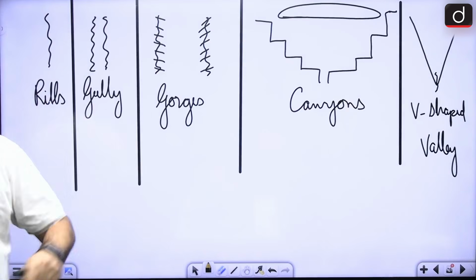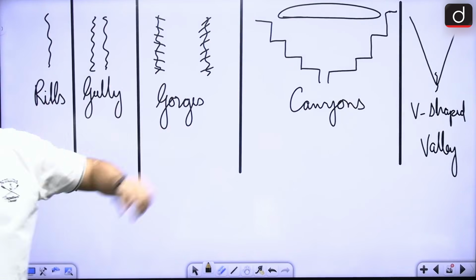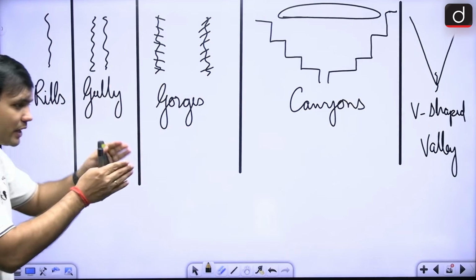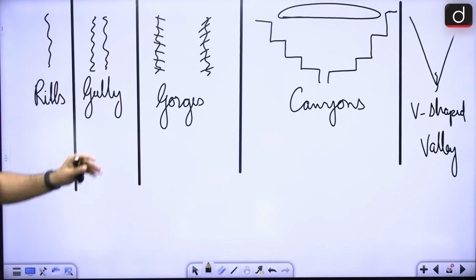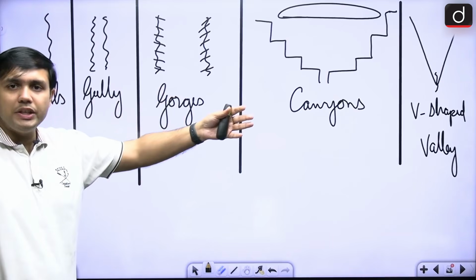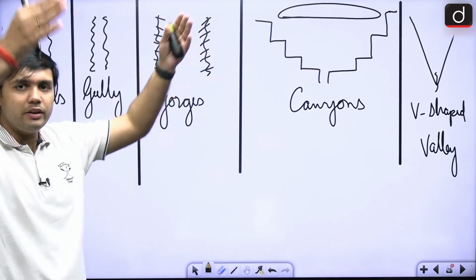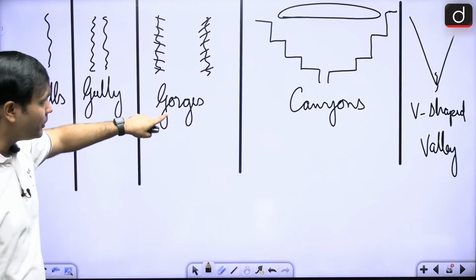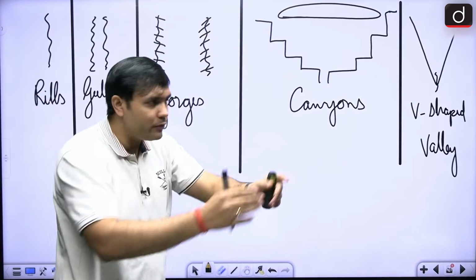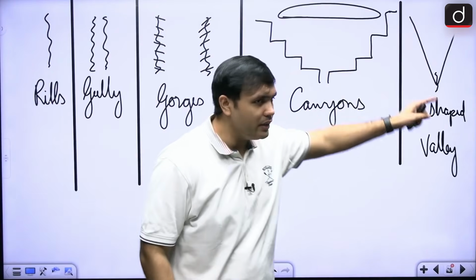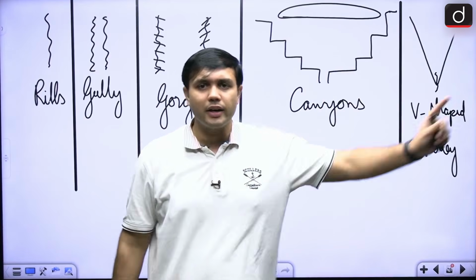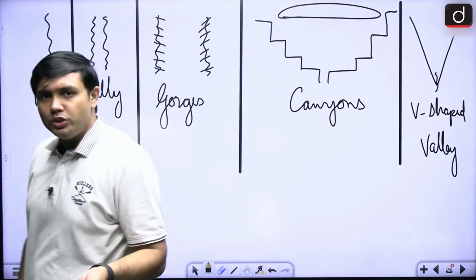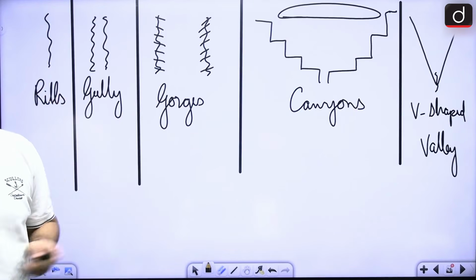Now, in that regard, if you have a basic understanding of this particular section, rills are very small streams that are cutting through. When they are enlarging, they are forming gullies. As these are enlarging even more and they are having straight mountains on both the sides, they are forming gorges. If there are step-like formations, they are canyons, and when it is forming a V-shaped valley, right, with the river flowing in the middle, that is an erosional landform mostly seen in the youth stage, right.